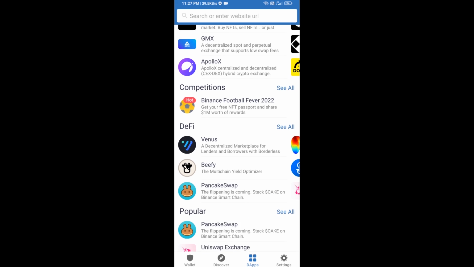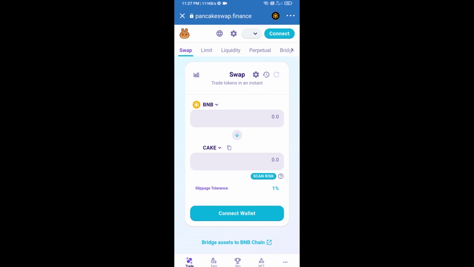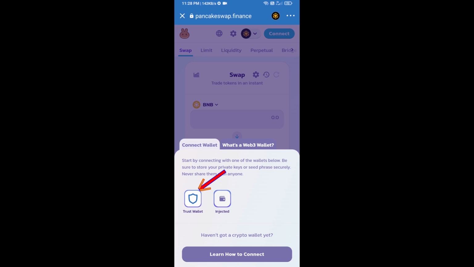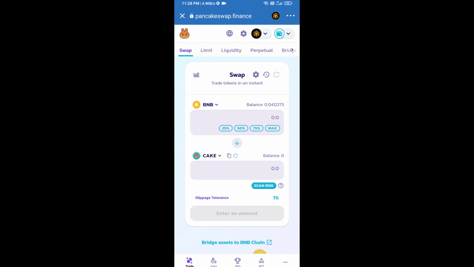and go to the PancakeSwap exchange. Click on PancakeSwap. After that, you will connect the PancakeSwap exchange with Trust Wallet. Click on Connect Wallet. Then click on Trust Wallet. So Trust Wallet has been successfully connected to the PancakeSwap exchange.